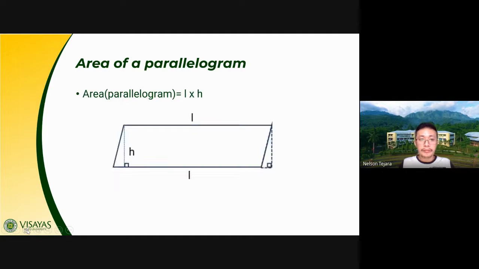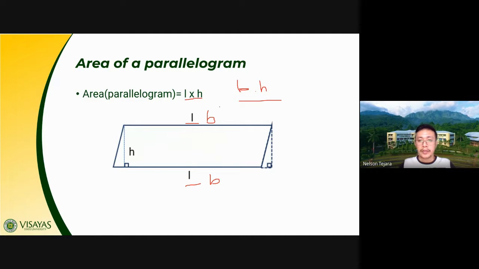Okay, we have here, class, the area of a parallelogram. We have base times height, or length times height. Sometimes, class, we use the term length, but it could also represent the base. If you encounter some other books, they use the formula base times height. It is just the same concept.